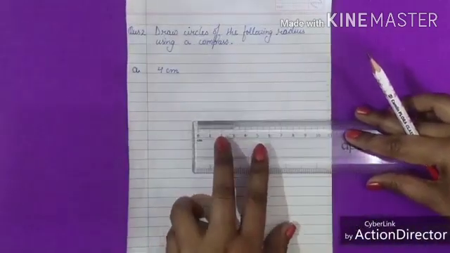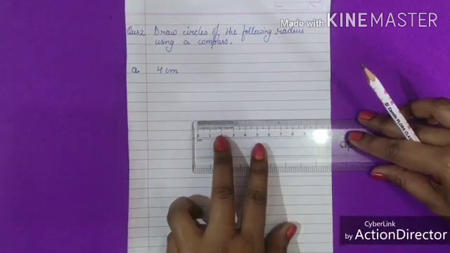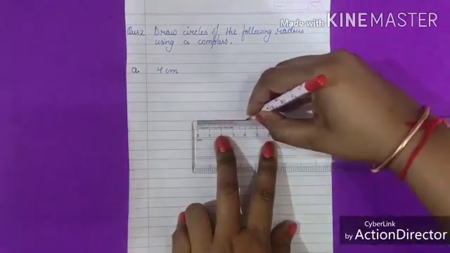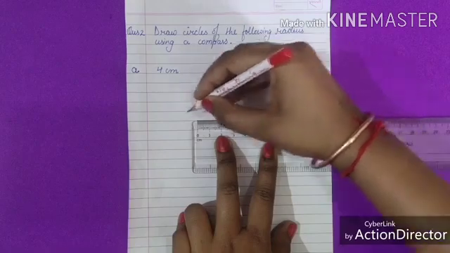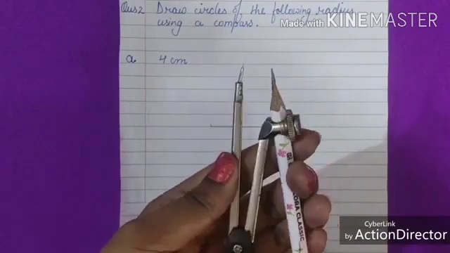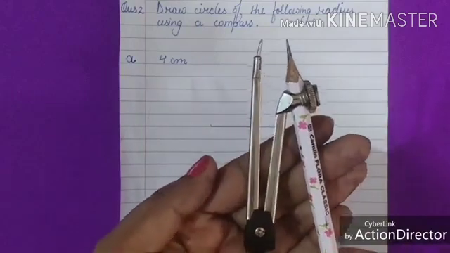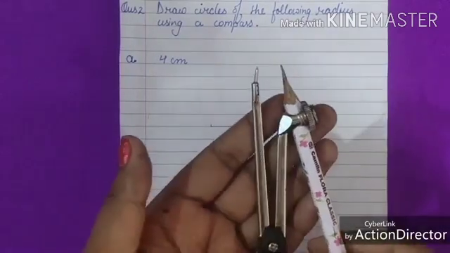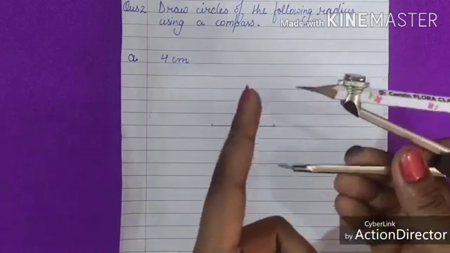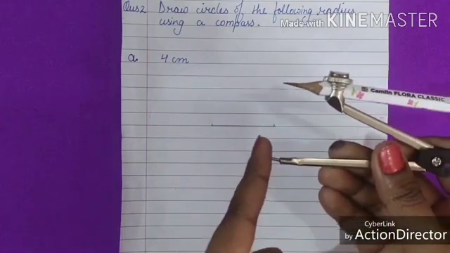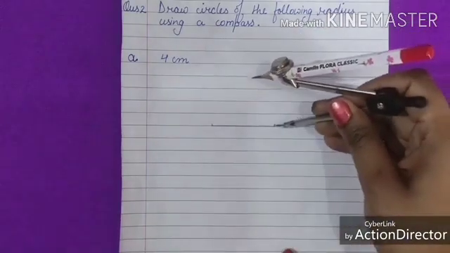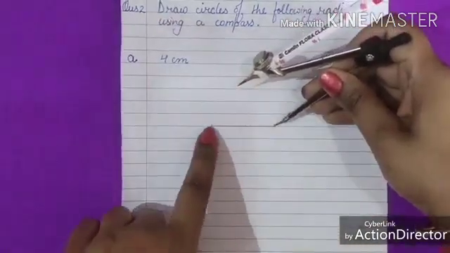Now I will draw here a line. See, 0, here 4 centimeter. By using a compass, we will draw the circle. Now I will show you how to make it. We are having 2 points, one this compass point and one the pencil point. So first compass point I will put here and pencil point I will put here.